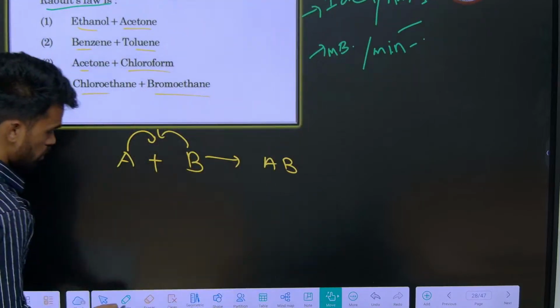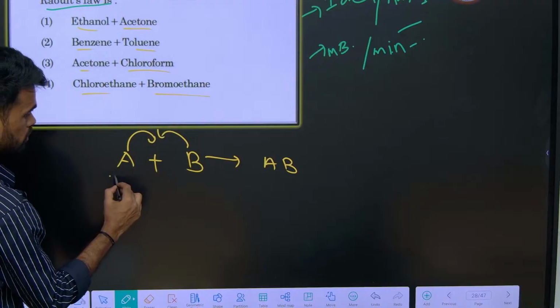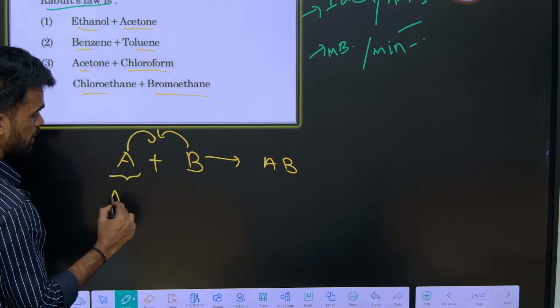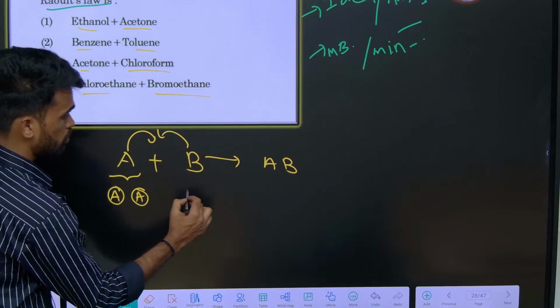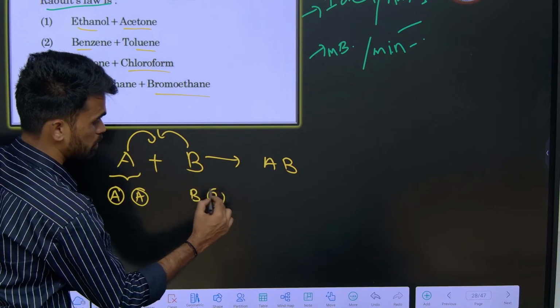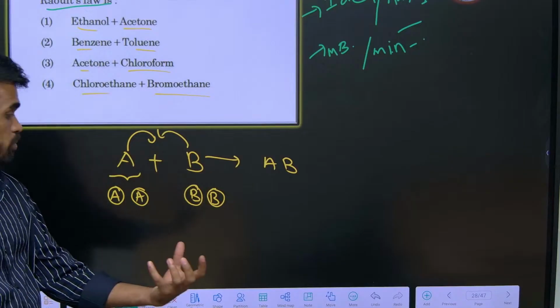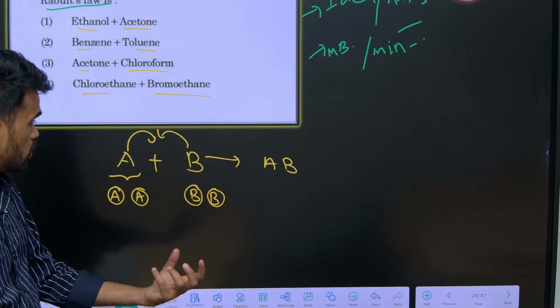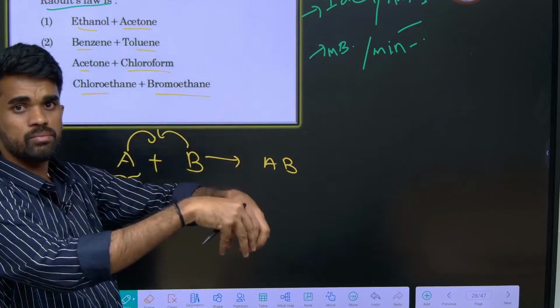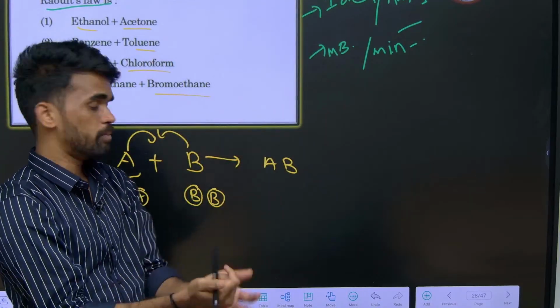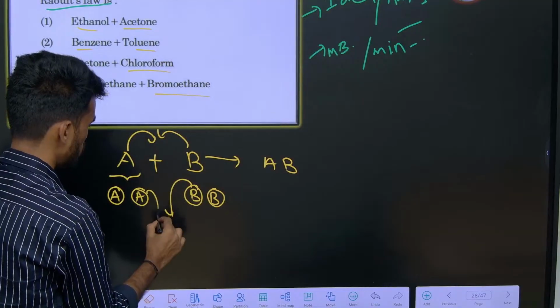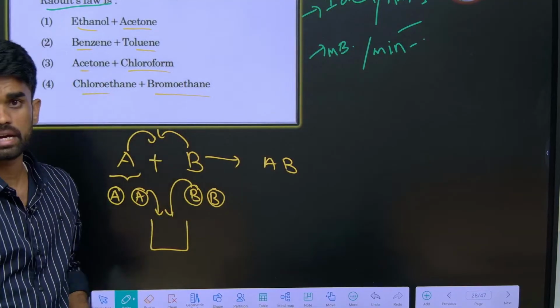We know that for component A, between AA molecules there will be some interactions, intermolecular forces. Between BB also some interactions will be there when they are taken separately in 2 separate beakers. Now when we make them mix, when we take them together in a single beaker like this, what happens?